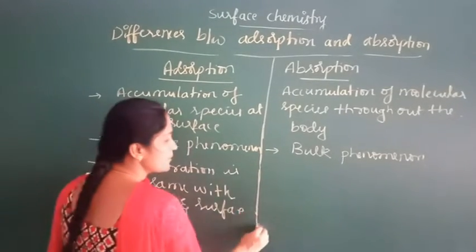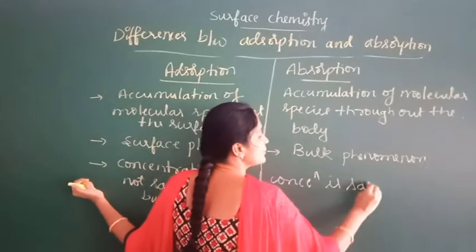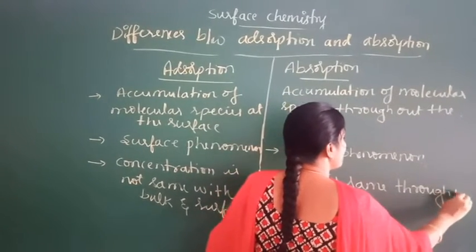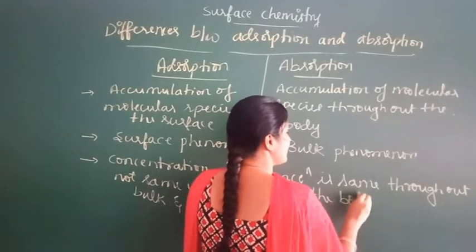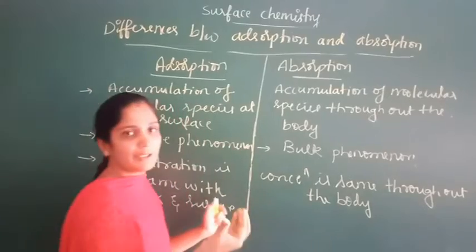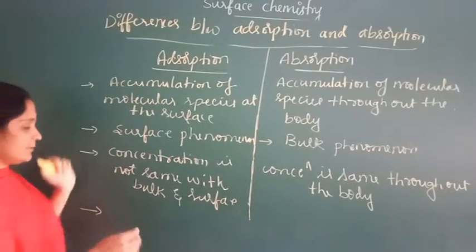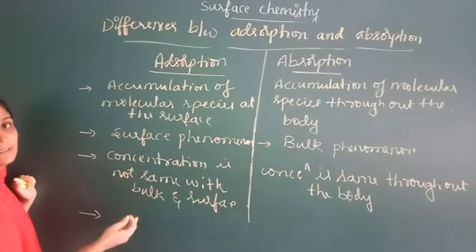In absorption, concentration is the same throughout the body. For example, jamun.